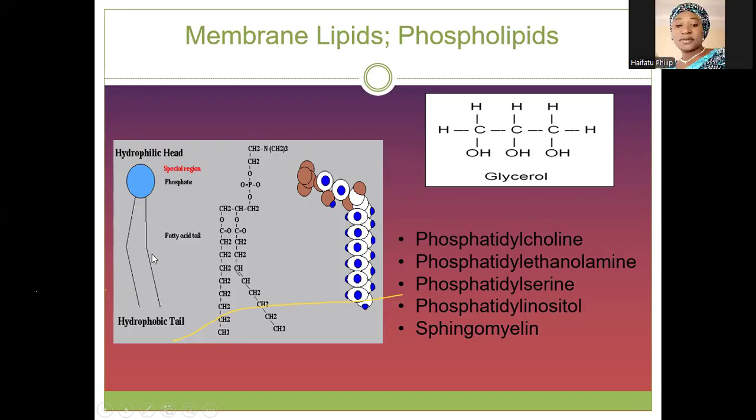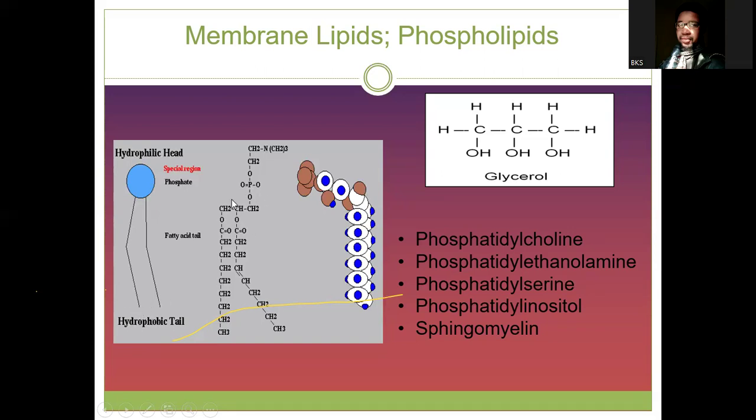While this tail is a fatty acid. This fatty acid does not easily interact with water. Therefore, the one that interacts with water is called hydrophilic. That is why we say hydrophilic head, meaning the head is hydrophilic in nature. Here we have a hydrophobic tail, meaning the tail is hydrophobic. Hydrophobic means water hating, something that doesn't like water.